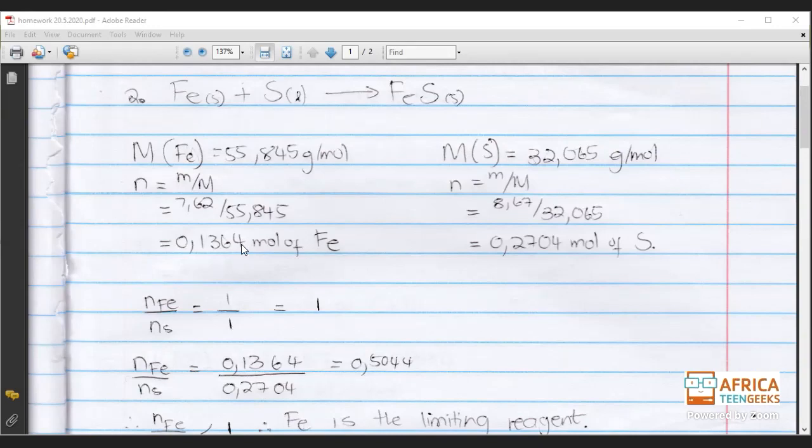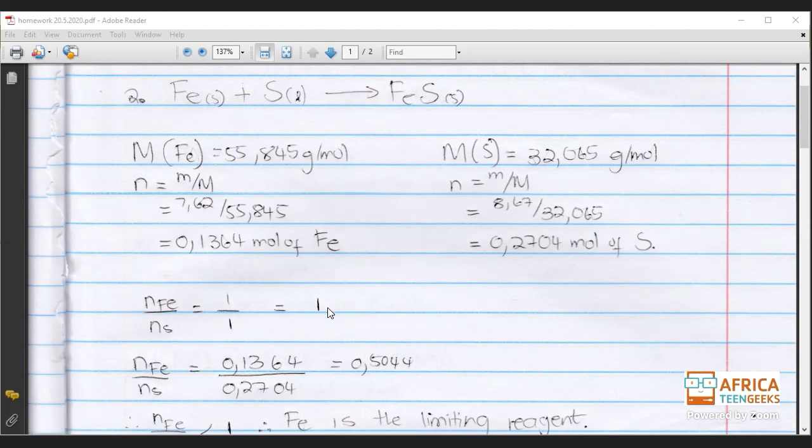Which numbers are we taking there? We're taking the numbers in front of our elements. You see, why did we take a 1? Because there's only one Fe, and here there's only one S, because there is no number. If there was a 3 here, we were going to write 3 on nS, but no, it's a 1, so we write 1. So this is our baseline.